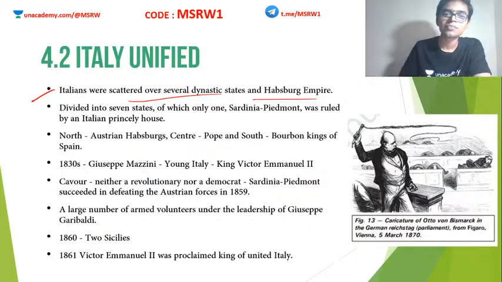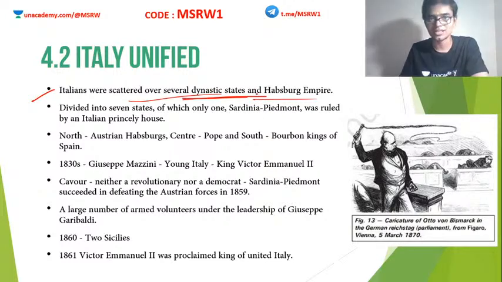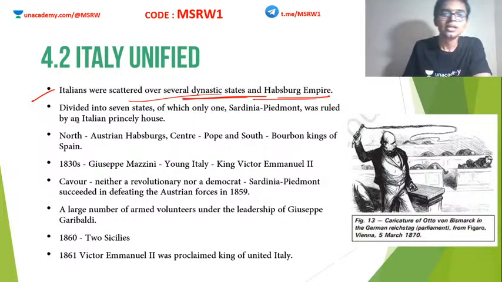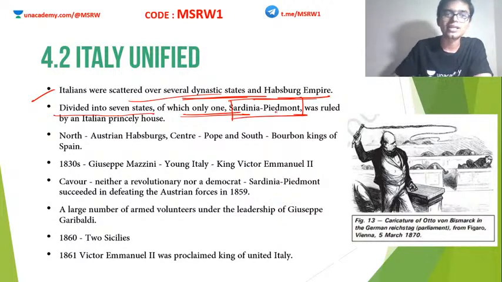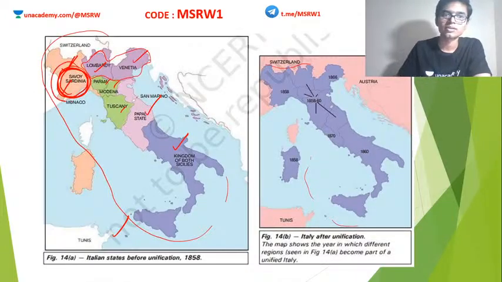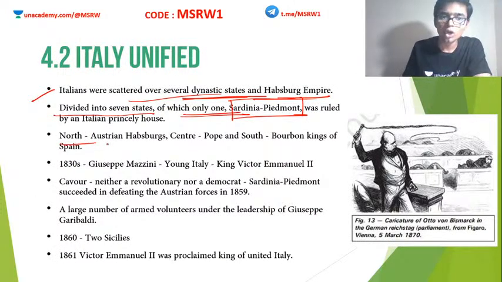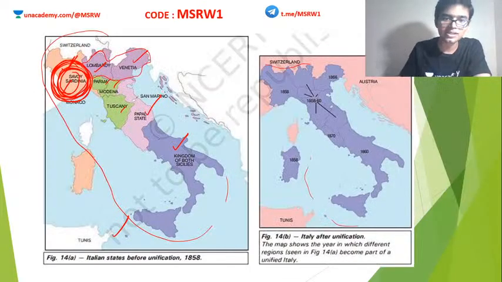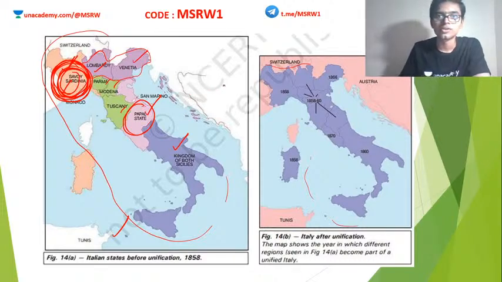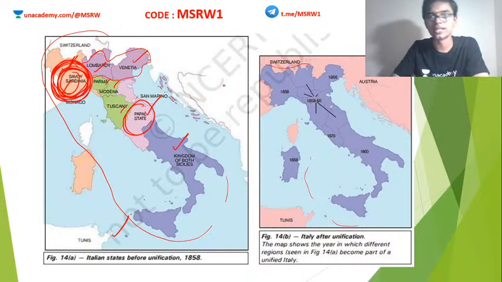Okay, so initially it is split into different dynasties in different empires. It was divided into 7 states, of which only one, that is Sardinia Piedmont, was ruled by an Italian princely house. Now the north is surrounded by the Austrian Habsburg Empire. In the center you can see the Pope. Can you see this region? This is ruled by the Pope, so all these regions are known as the papal states.